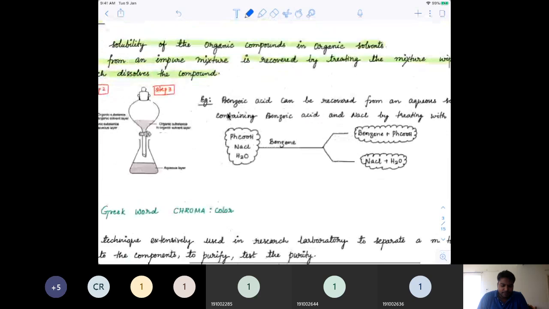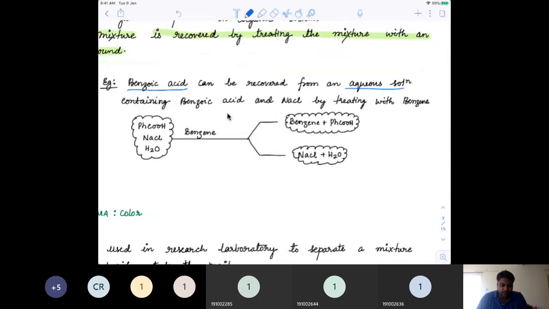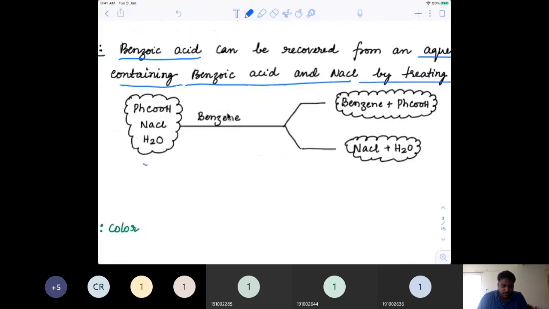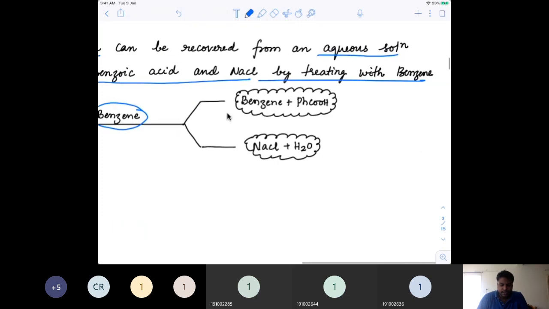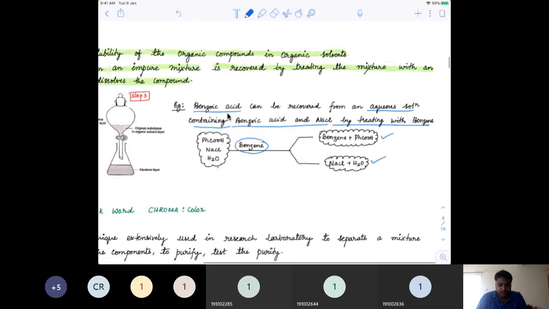The best example is benzoic acid, which can be recovered from an aqueous solution containing NaCl by treating it with benzene. If this is the mixture, benzoic acid, NaCl and H2O, you treat it with benzene and you will get benzene plus benzoic acid in one particular layer. NaCl and water will get separated out. That way we can separate benzoic acid from water and NaCl.